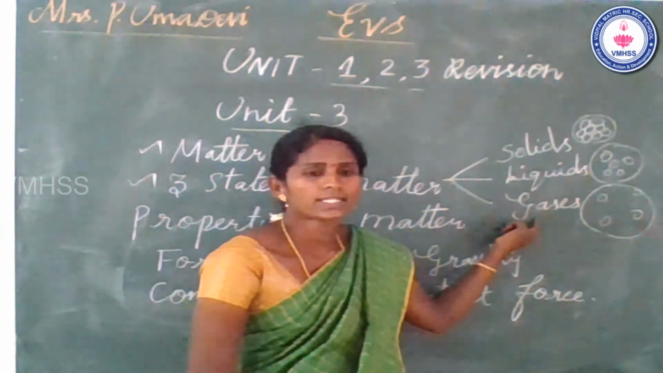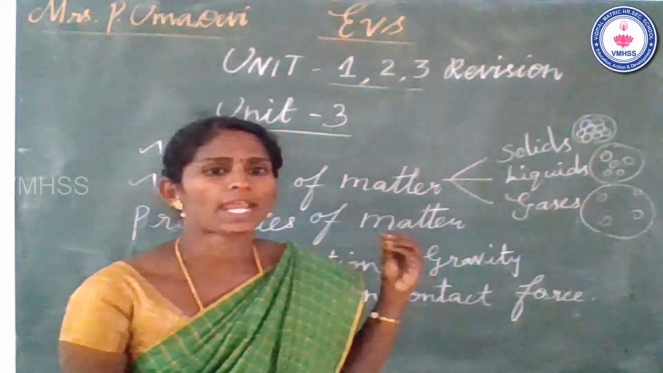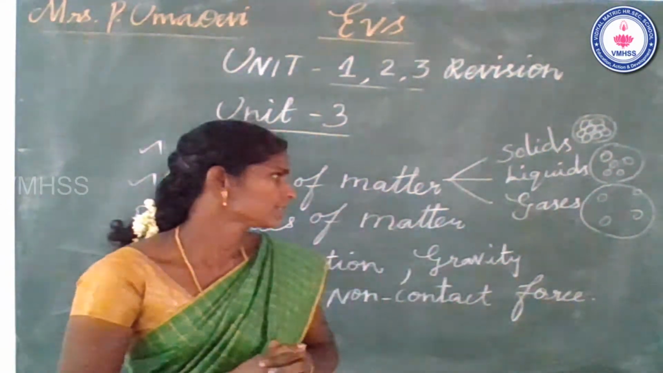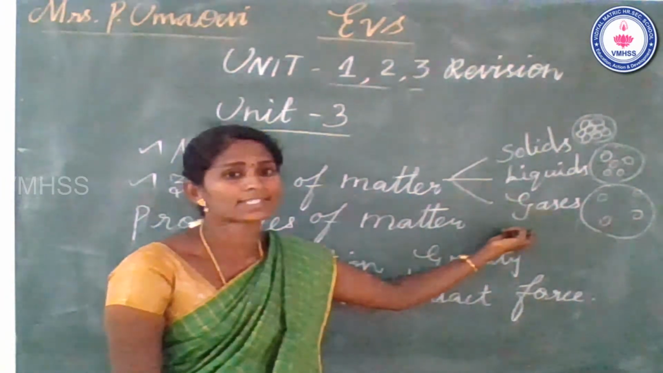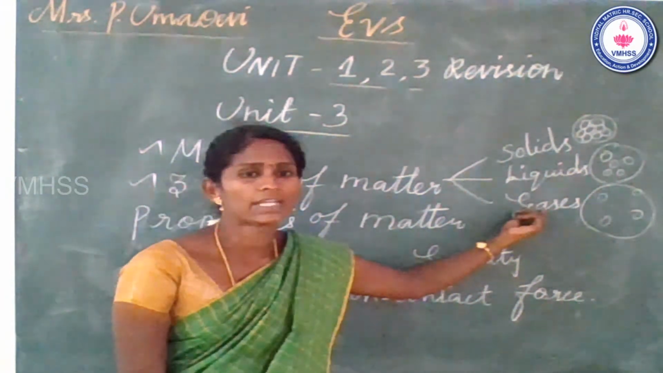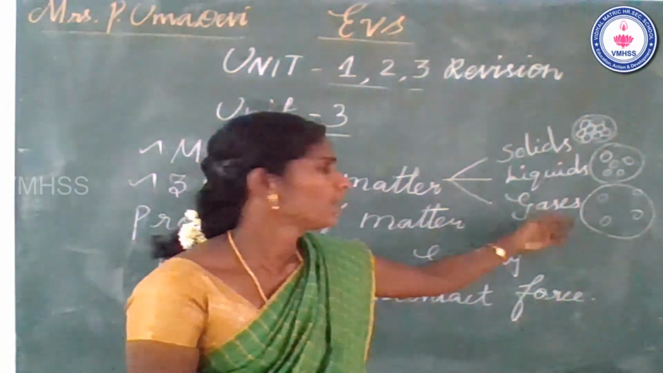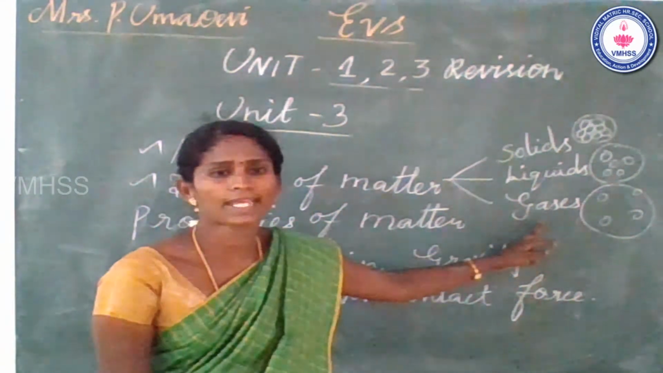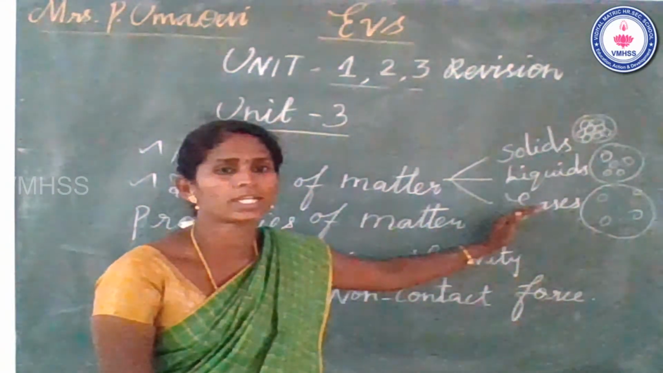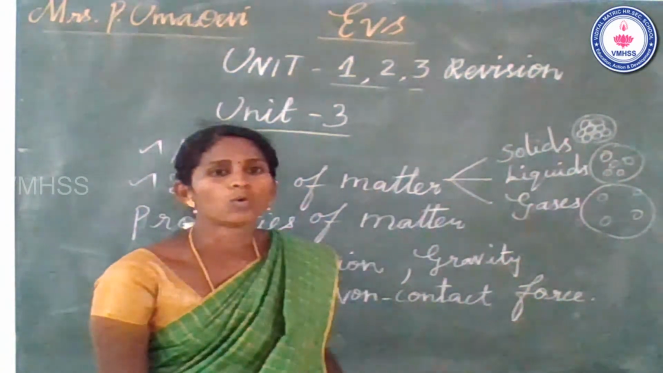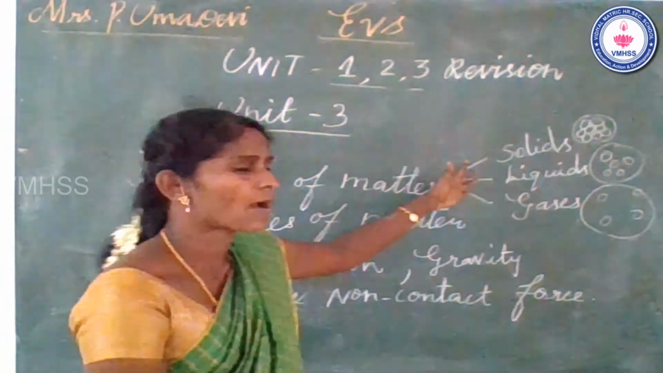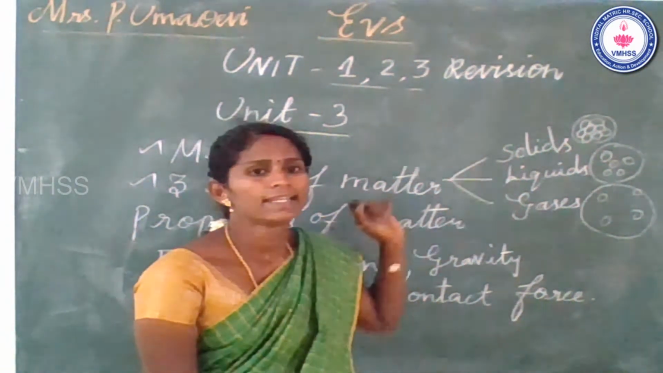So gases do not have a definite shape or size. They spread into all the surroundings and take up space. But they can move freely. Liquids can also move freely. Only solids do not move easily. Those are the properties of solids, liquids, and gases.